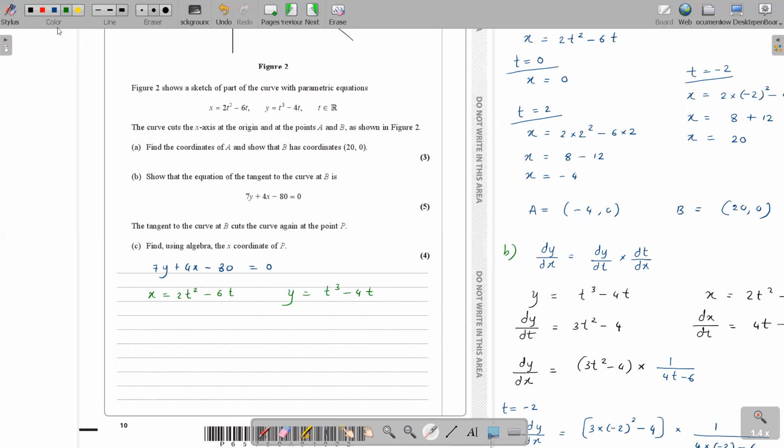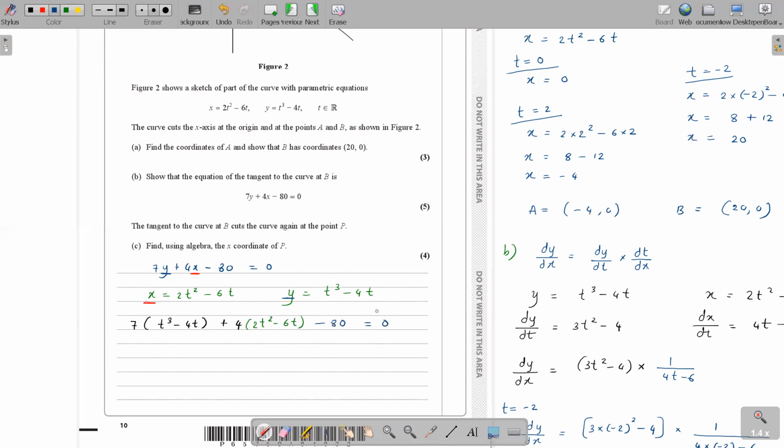Solving simultaneously means you take your curve and replace the x value here, and this y value you put over here. So 7y, where y is t cubed minus 40, plus 4x, where x is 2t squared minus 60, minus 80.